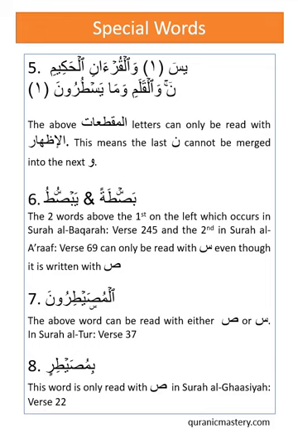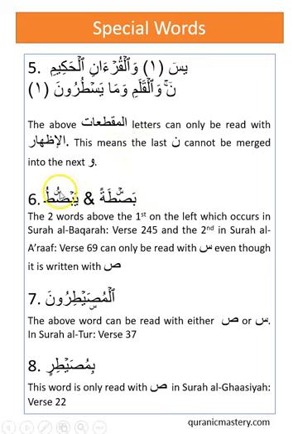Now, there is a difference of opinion. In my chain of recitation, you are allowed to recite this with either sin or sad in Shatibiya as well. But in some books, for example, you can only recite with sin.